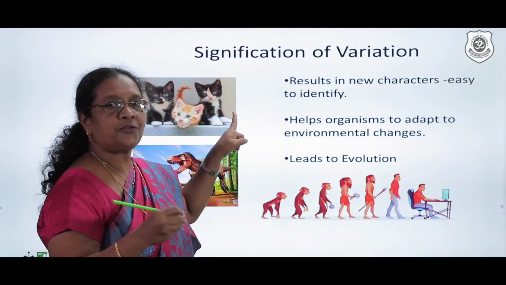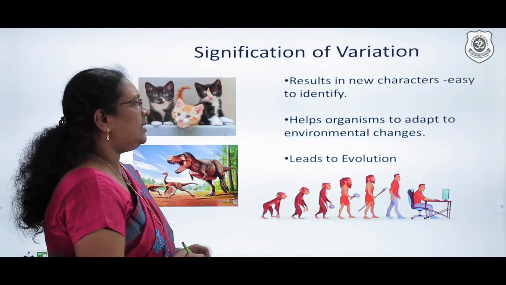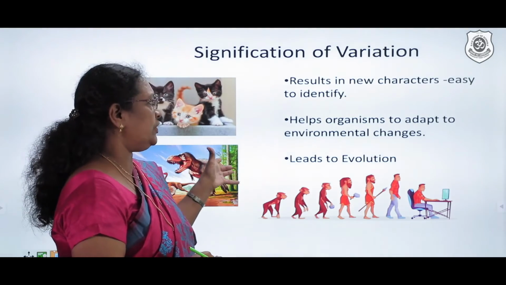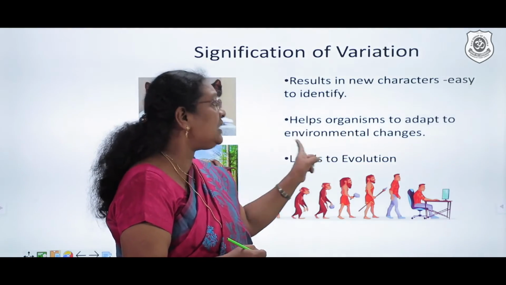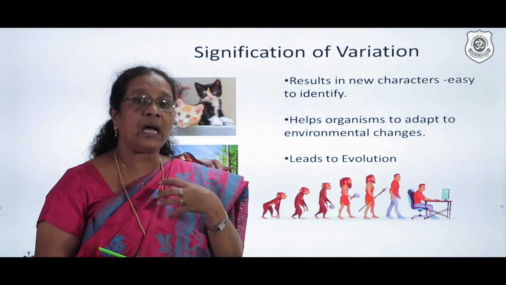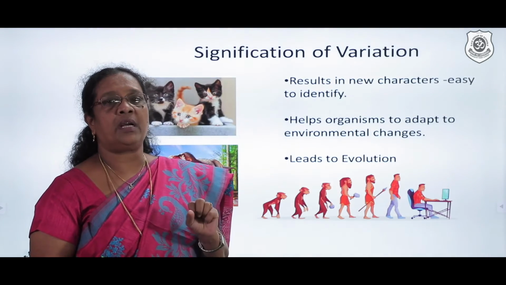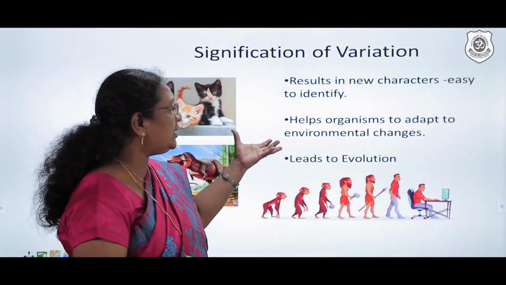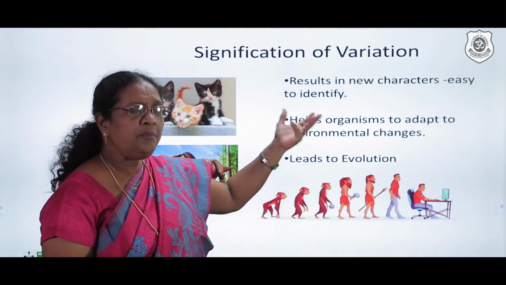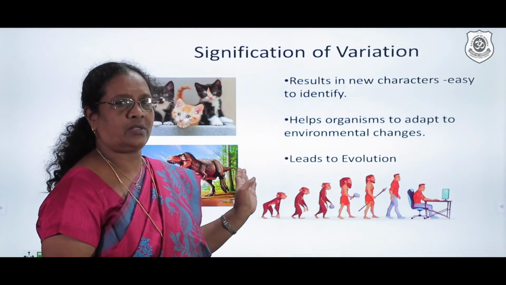And we love keeping names for them. So therefore, you find it is easy to identify. Sometimes you find some variation can occur in such a situation. You find the organism has to adapt themselves to the changes. If they are not able to adapt themselves to the environmental changes, that is where you find it becomes highly complicated. You find that the organism may not be able to survive. It becomes extinct. Like one of the very good examples we can talk about is the dinosaurs.